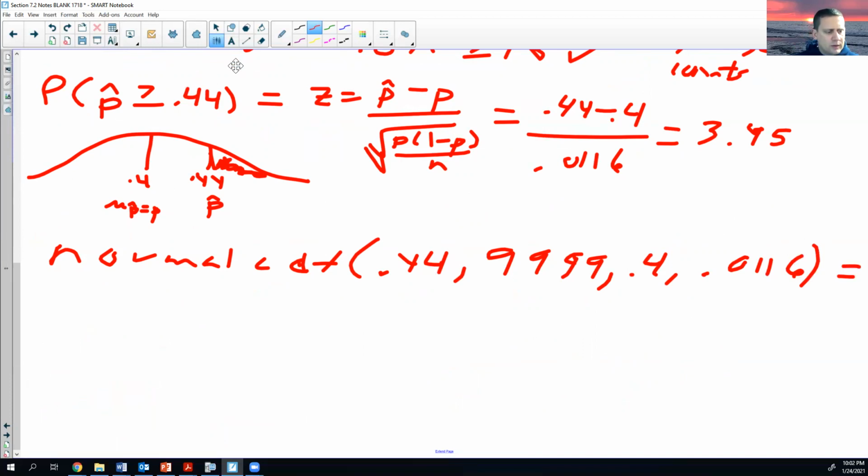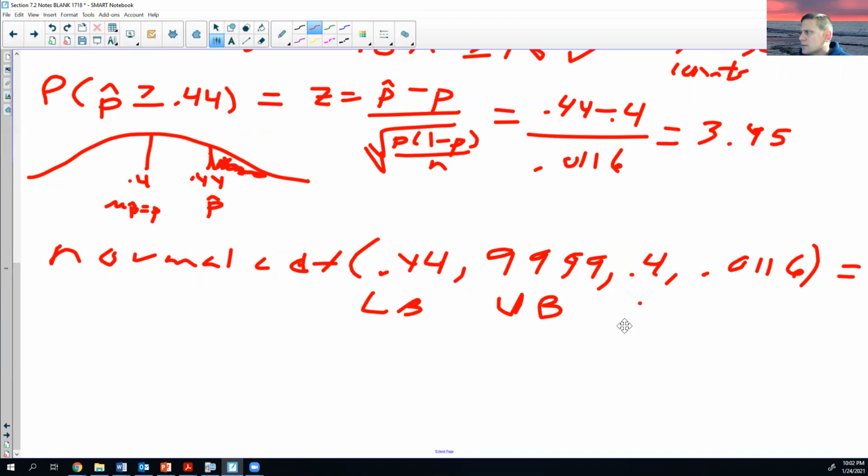Don't forget to label your information there. Okay, so here's my lower bound. And again, you should write these out for the AP test. I know maybe I should make you do it all the time for practice. This is my proportion